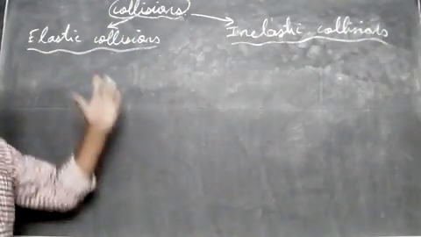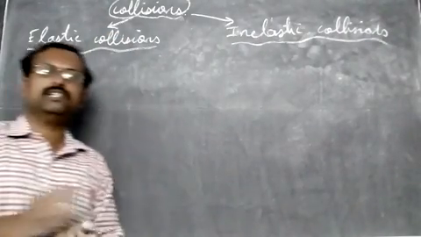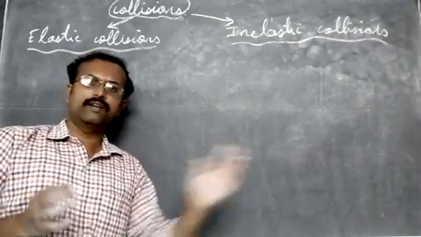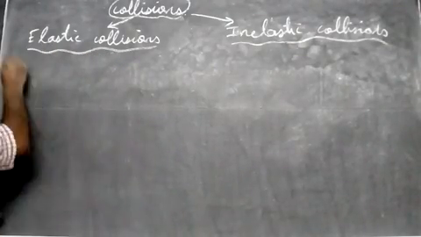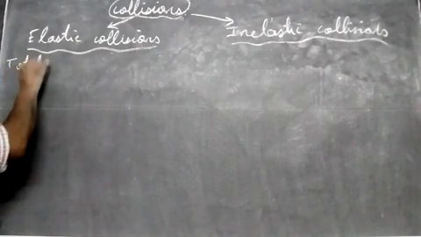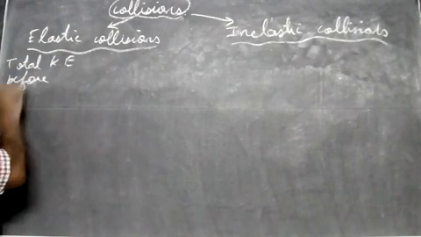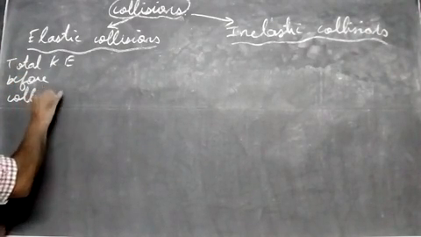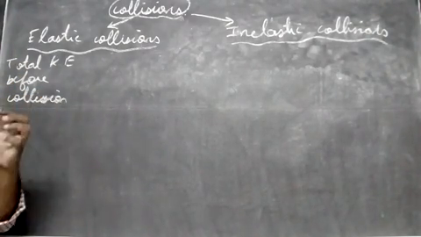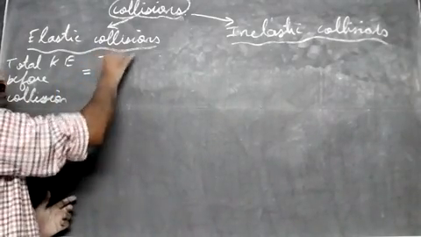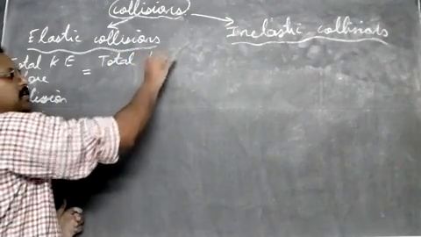In elastic collisions, the total kinetic energy before collision is equal to the total kinetic energy after collision.